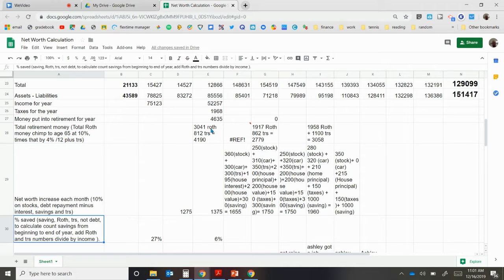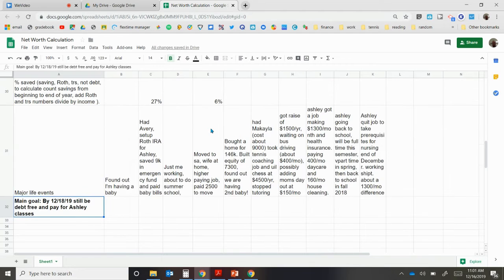Percent saved, I was initially looking at 2. That's my total income that I make divided by the amount that I'm putting into the asset column. I put major life events, quite a bit of major life events, every 6 months. Found out I'm having a baby in the first one. Set up a Roth IRA. My wife stayed at home. So these big life events might influence the numbers on the net worth, but this is a good big picture view of where net worth was going.